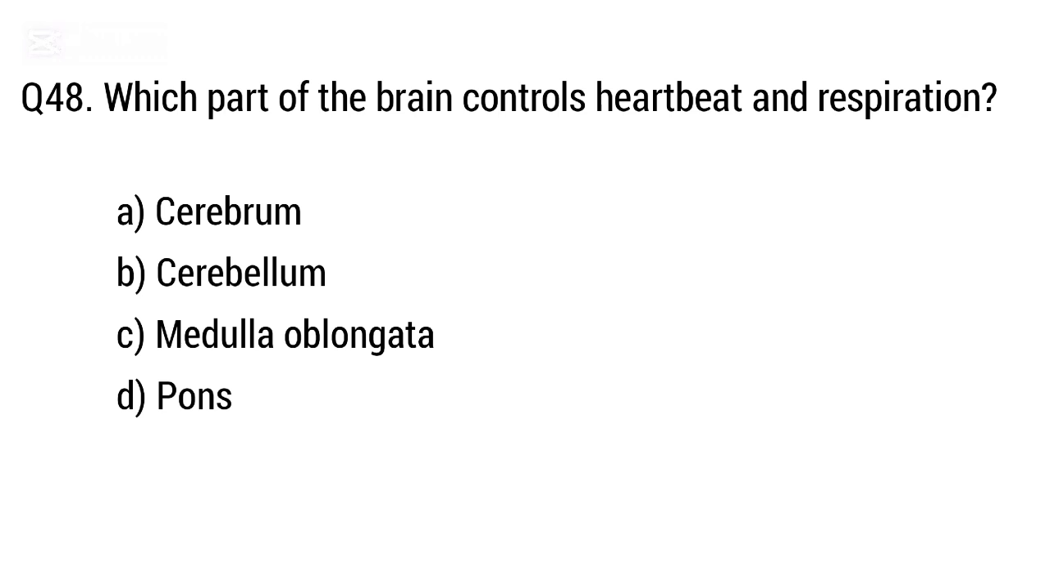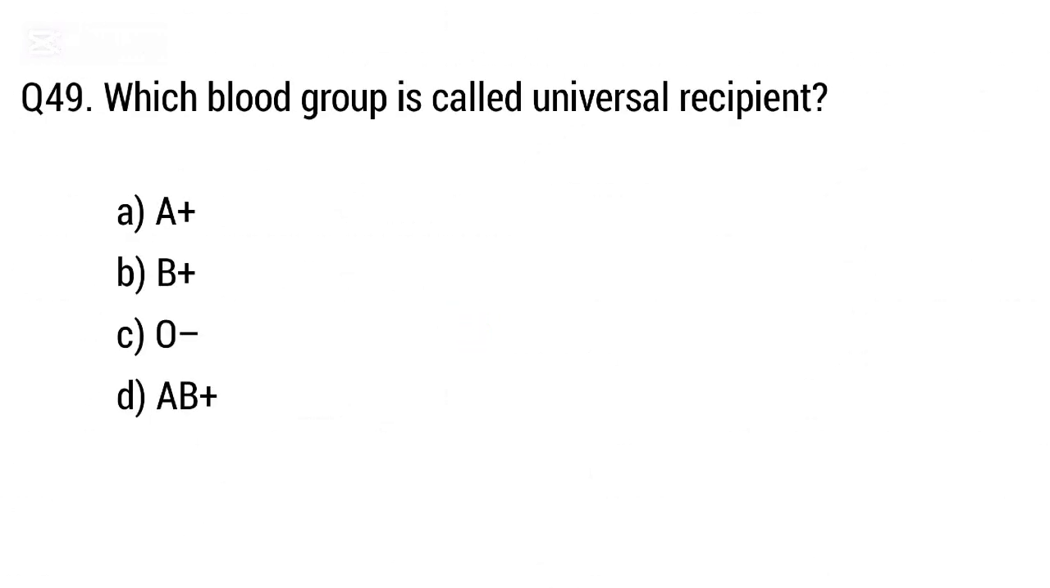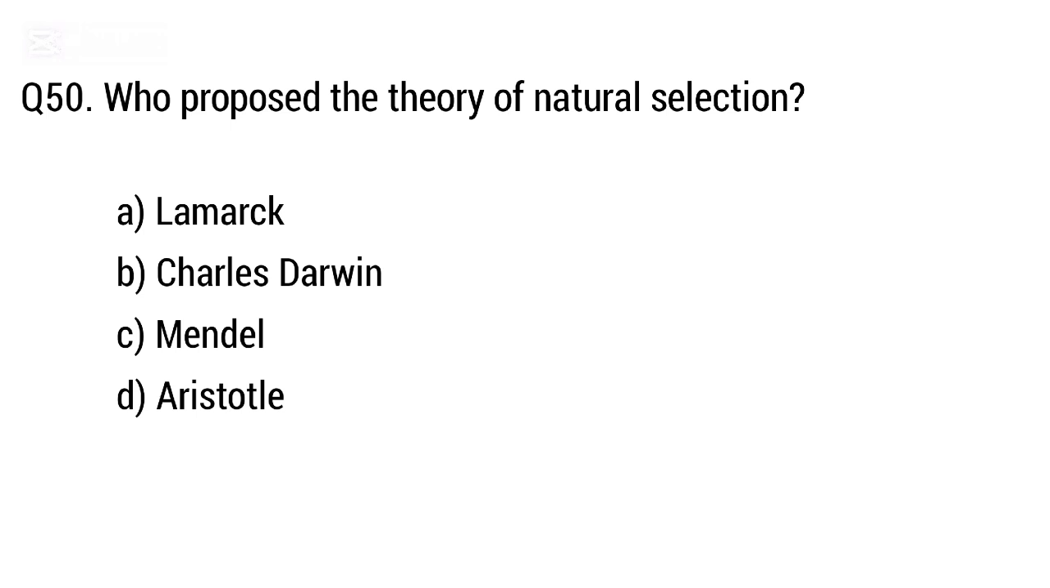Question 48. Which part of the brain controls heartbeat and respiration? The right answer is option C. Medulla oblongata. Question 49. Which blood group is called universal recipient? The right answer is option D. AB positive.